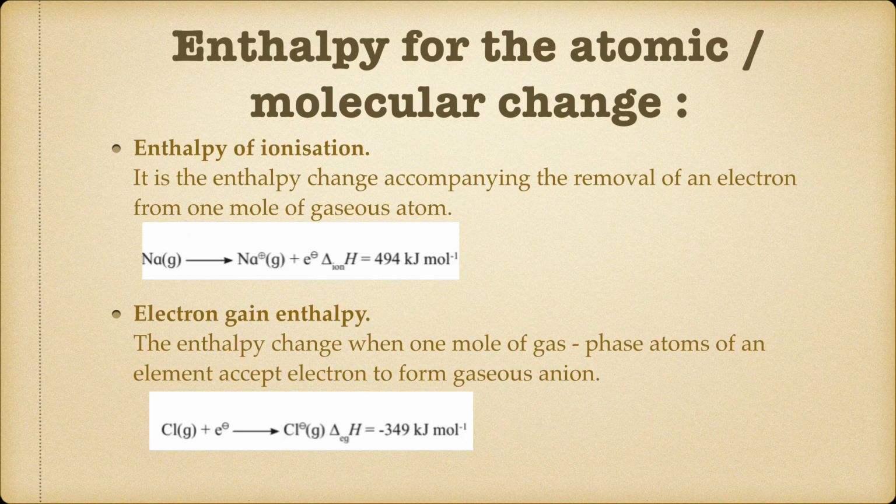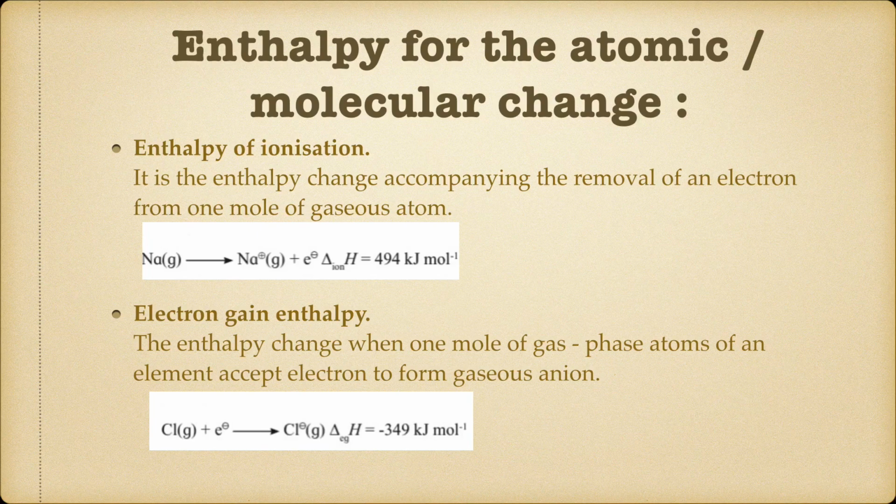For example, neutral Na in the gaseous state, when energy is given to it, what will happen? It will dissociate into Na+ + 1 electron. So the enthalpy of ionization is given by delta ION of H is equal to plus 494 kilojoule mole inverse. Why it is plus over here? Because energy is absorbed in this reaction.